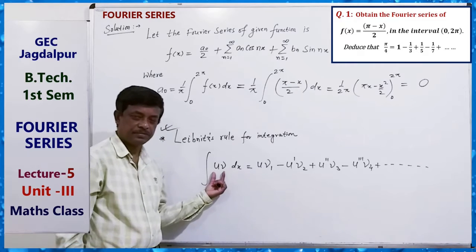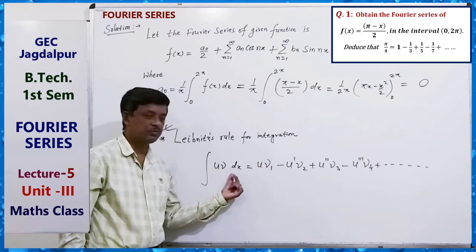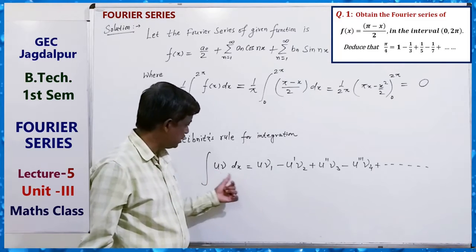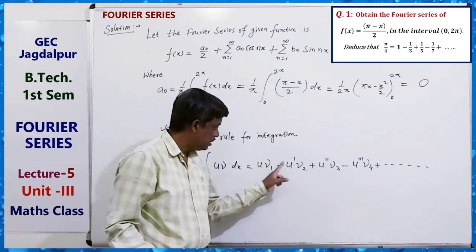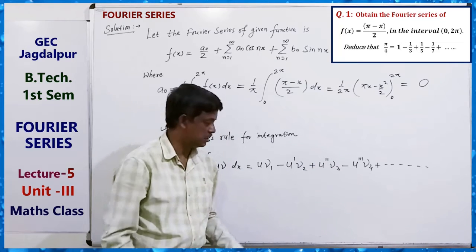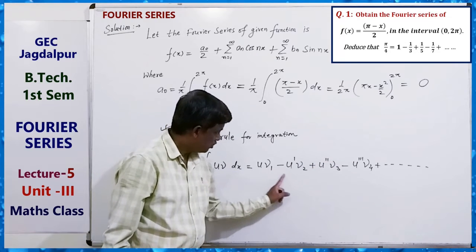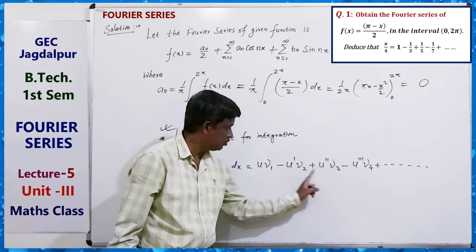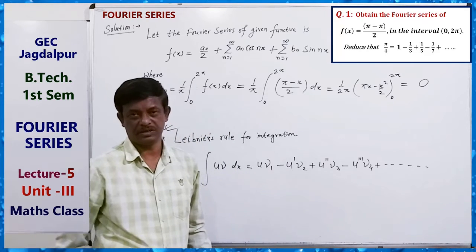The integration of a product of two functions is equals to, u is the first function. Dash represents differentiation, and the suffixes 1, 2, 3, 4 represent integration.